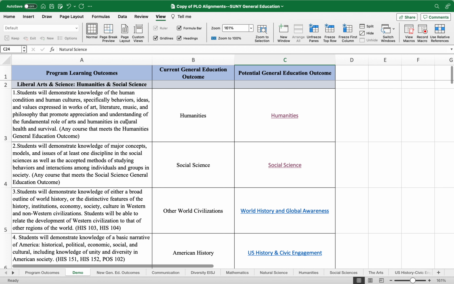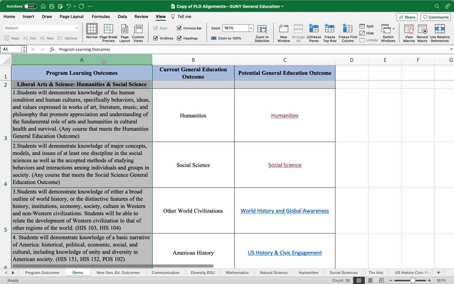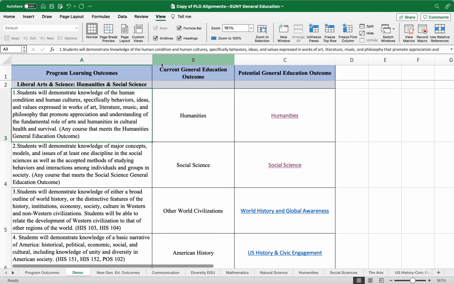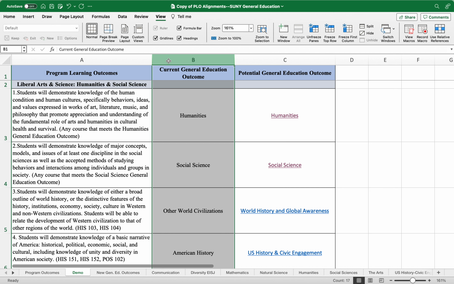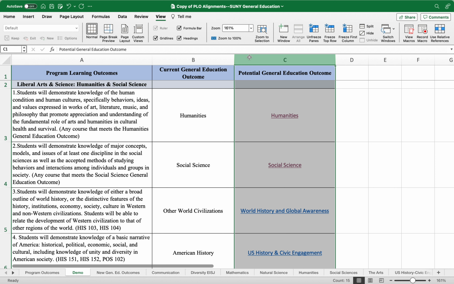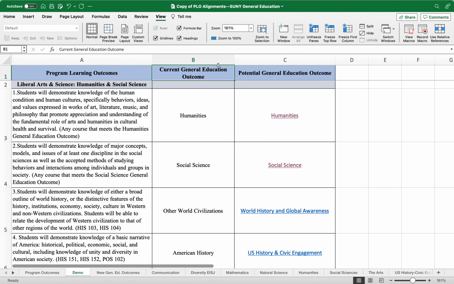And all of these sheets are aligned the same. This first column has your program learning outcome. The second column are the current alignments with SUNY Gen Ed. And then this third column are some potential options you might want to think about with the new language. And in some cases, it's really clear: if it matched up with the old language, it probably matches up with the new language. In other cases, you may want to consider a more direct alignment between your program outcomes and the SUNY Gen Eds, and I'll talk about that in just a second.